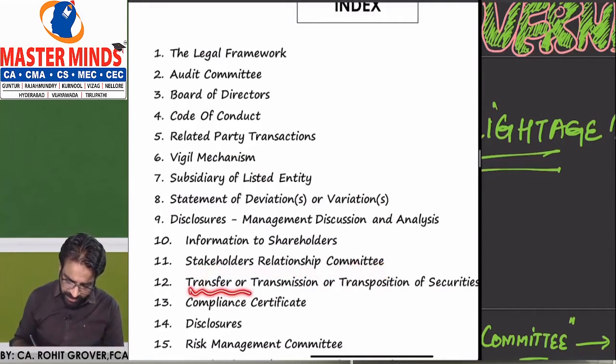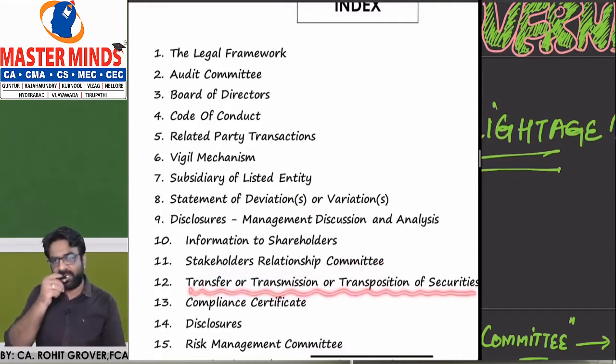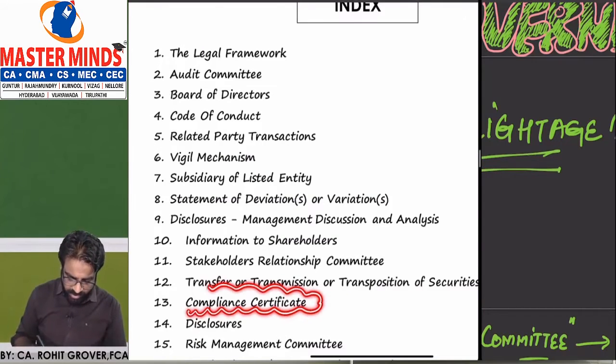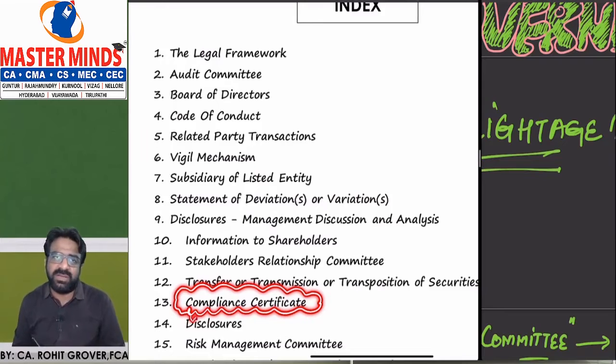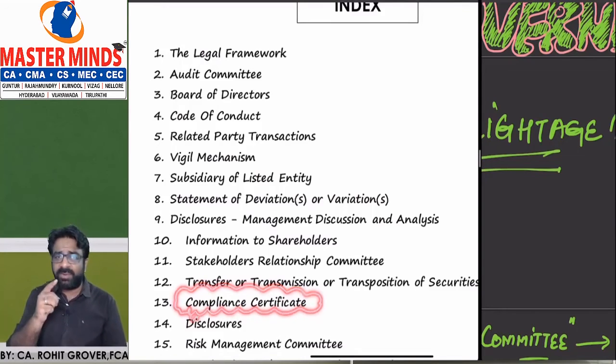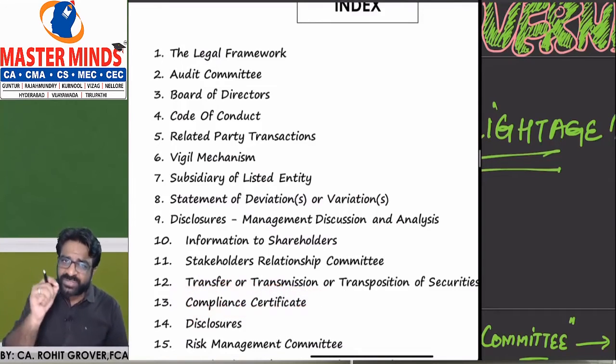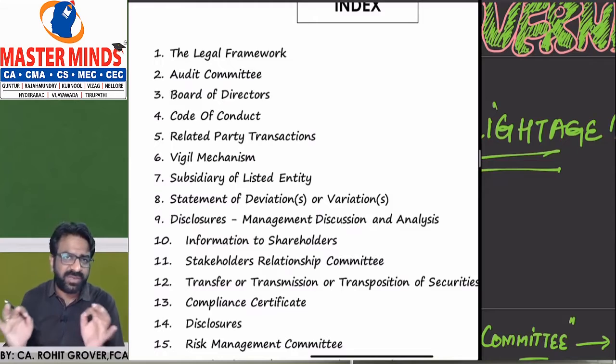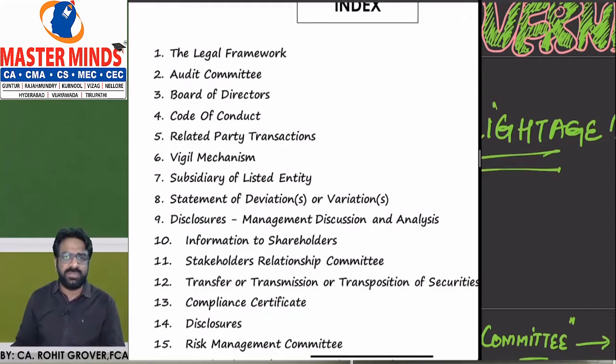Then we'll understand transfer and transmission or transposition of the securities: how many shares have been transferred, how many shares have been transmitted. We'll talk about that report also. Then the auditor's compliance certificate in relation to corporate governance. Remember one thing, every listed company must obtain one compliance certificate from the statutory auditor, declaring that the company has followed the various rules and regulations of LODR as per the corporate governance rules.